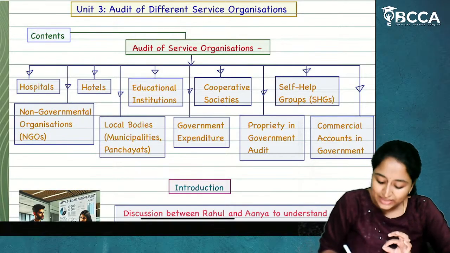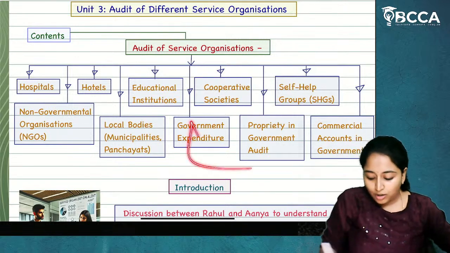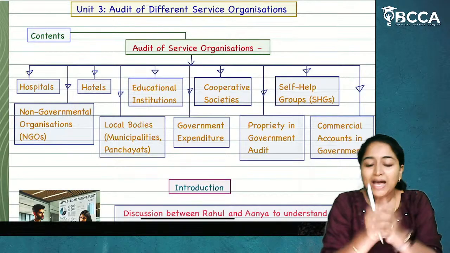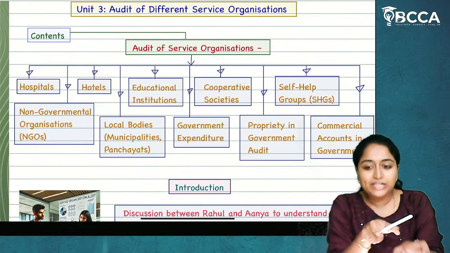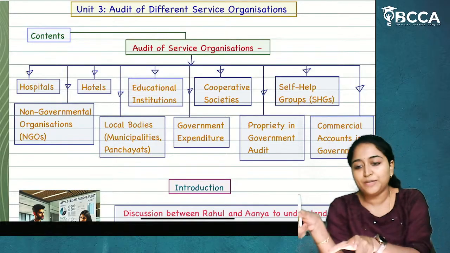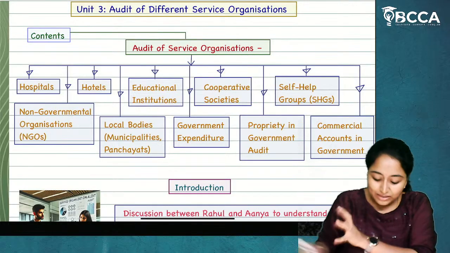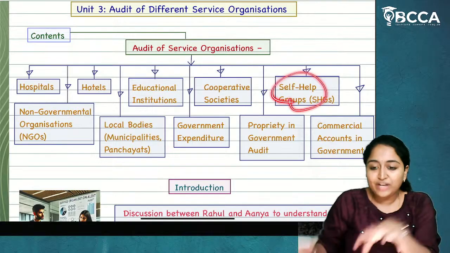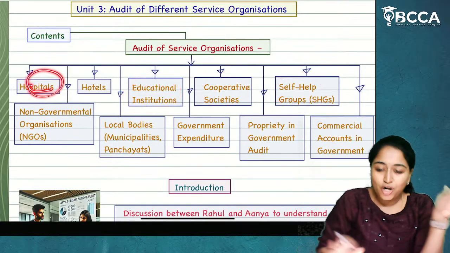So, if you see, the last 3 concepts are related to government. So, you can take all these 3 concepts as one: government expenditure audit, or government audit. In that government audit, we have government expenditure, proprietary in government expenditure, and commercial accounts and government. So regarding government audit, we have one. Regarding local bodies, regarding NGOs, self-help groups, cooperative societies, educational institutions and hospitals.